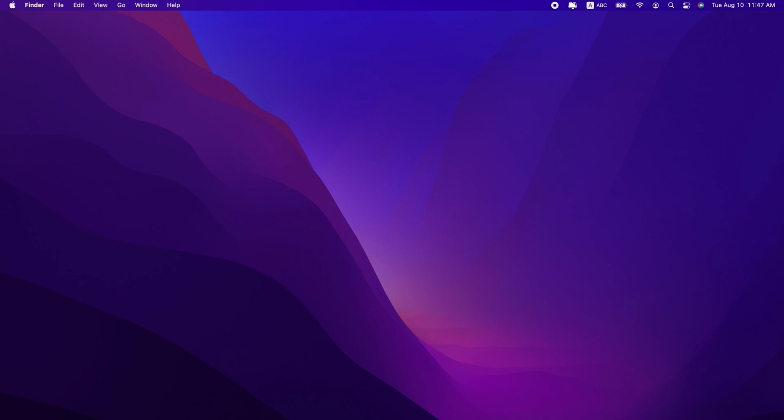Isn't Monterey an amazing upgrade? There are so many new features, and it's brilliant to see so many really cool iPhone and iPad features on the Mac.